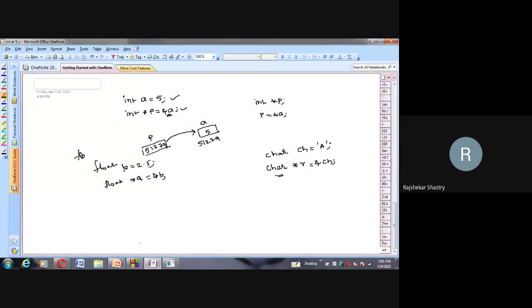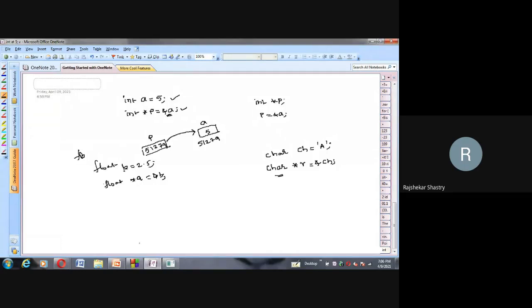For an integer, assume that 4 bytes are allocated and its address is stored in the pointer. If you increment the pointer, it will jump completely to the next 4 bytes. It cannot move partially in between. The 4 bytes are there, but only the base address is stored in P. So if you do P++, suppose your base address is 51279 for A.